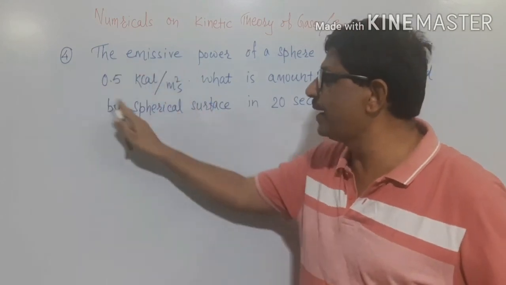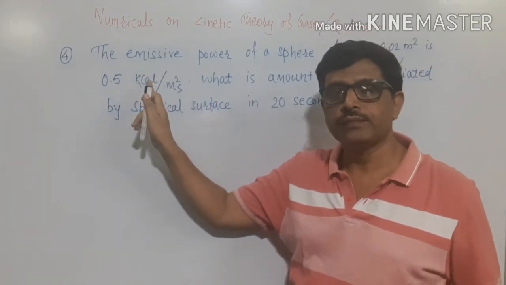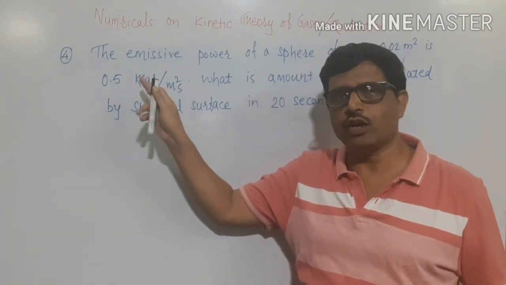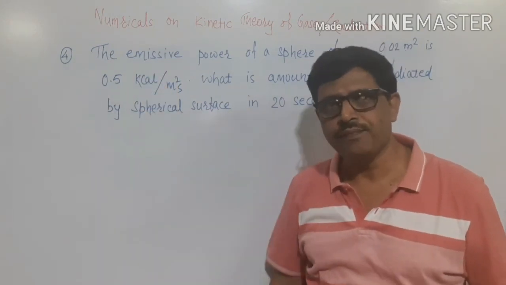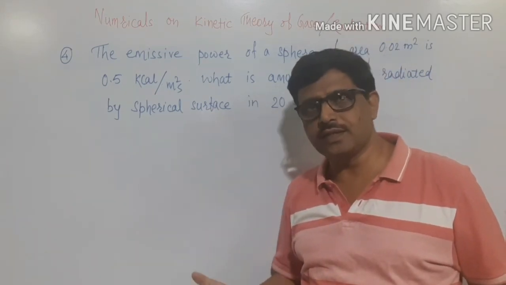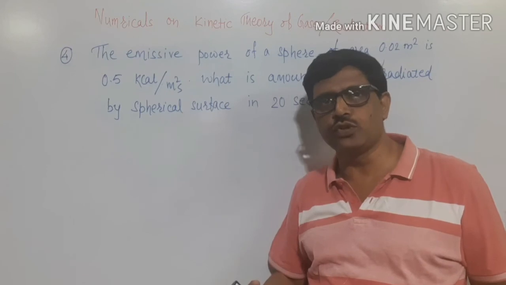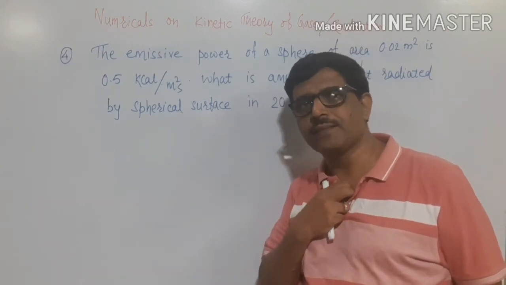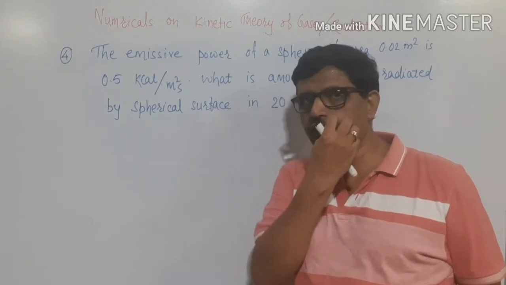Here the amount of heat radiated is given in the form of heat unit instead of work unit. Otherwise you used to see that heat is energy which can be expressed either in joule or in kilocalorie. In the previous problems we have taken energy in the form of joule.